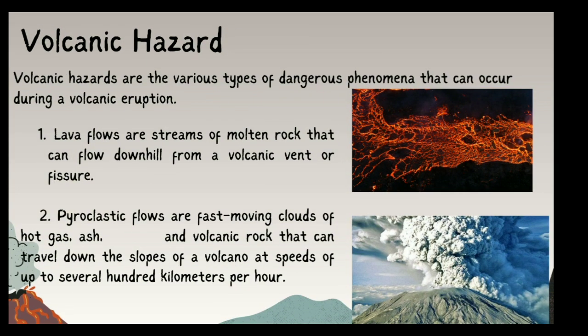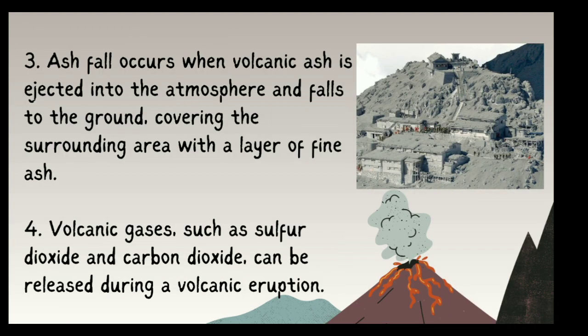Volcanic hazards are very dangerous phenomena that occur during a volcanic eruption. Lava flows are a stream of molten rock that can flow downhill or into the vent of the fissure. Pyroclastic flows are fast-moving clouds of hot gas and ash from the volcano, made up of volcanic rocks that travel down the slope.